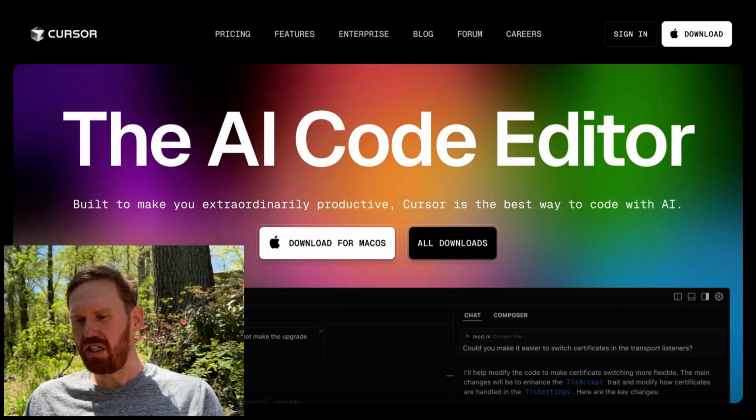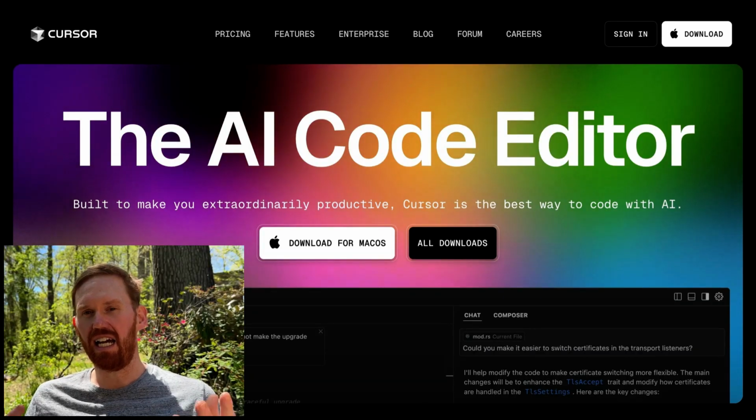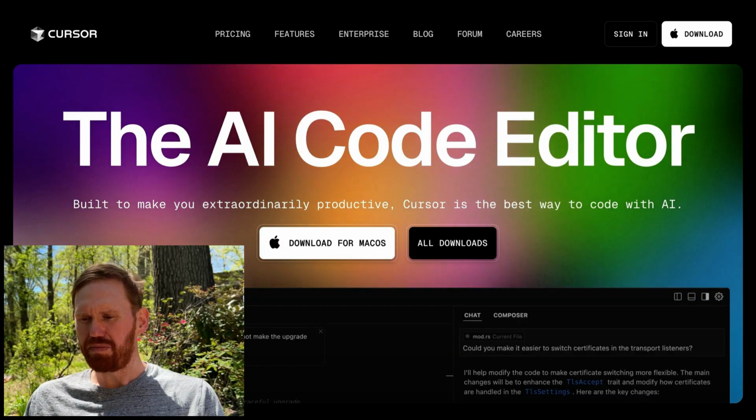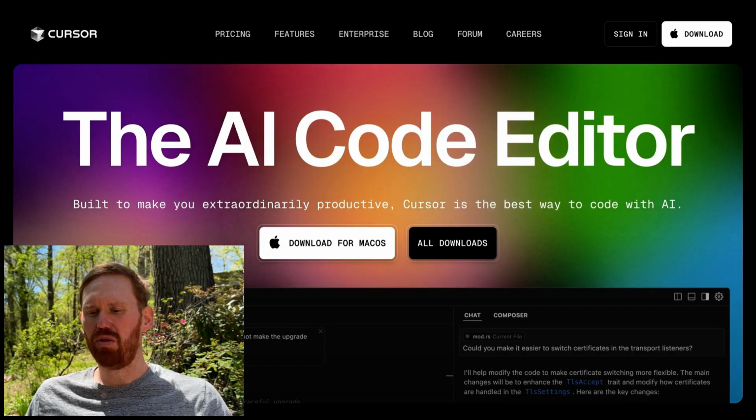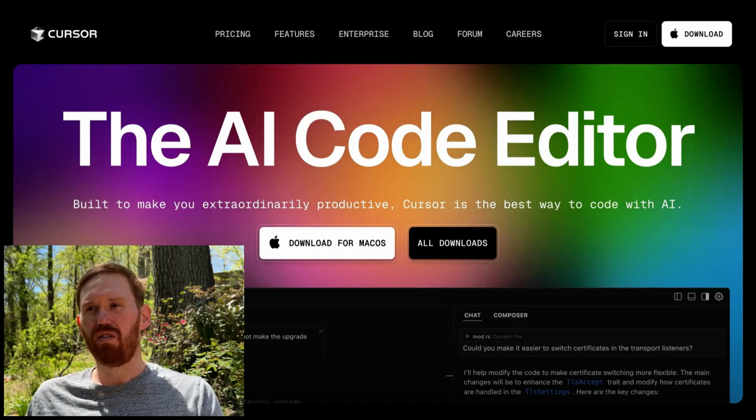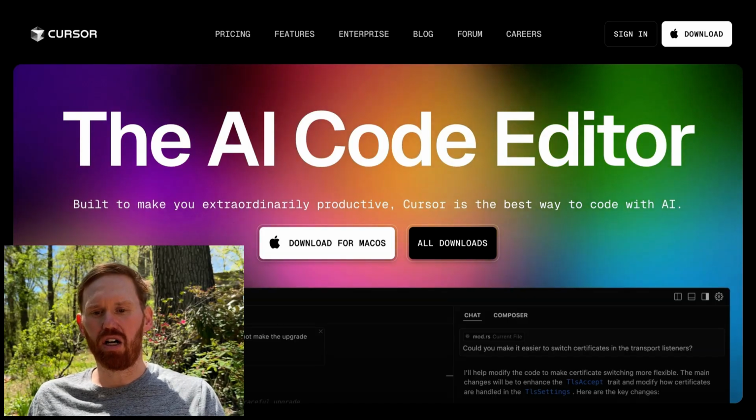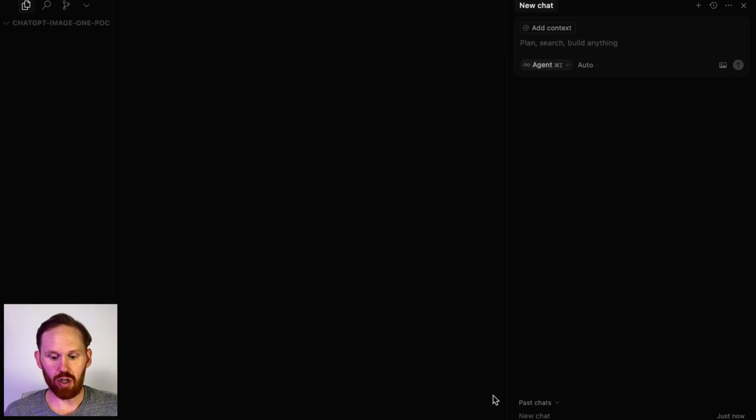So Cursor is an IDE that has AI LLM vibe coding capabilities built in. We will dive into using Cursor for the next step in our vibe coding journey. Okay, so we have Cursor up now